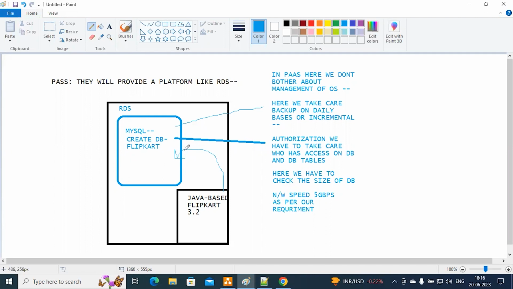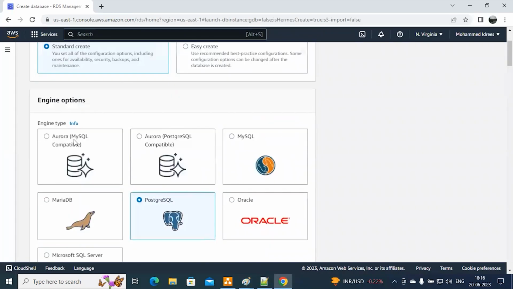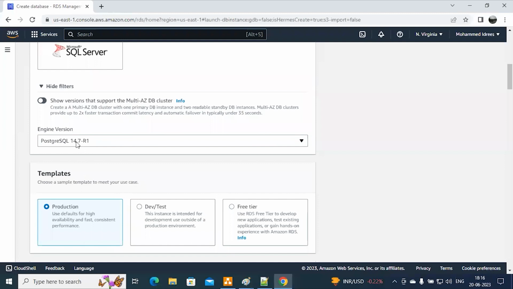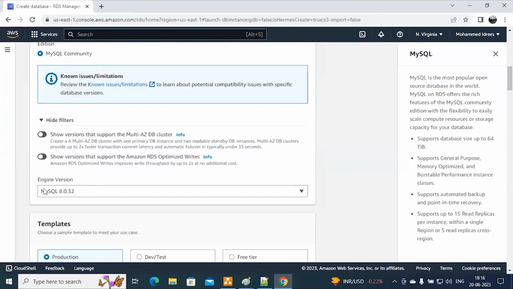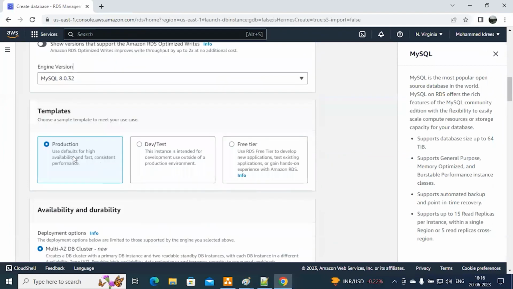Now with the connectivity and everything. Now the thing is that, for example, after some time, they are telling us they are going to use the 8.2 version. See, here we have Aurora database, Aurora MySQL compatible, Aurora MySQL, MariaDB, PostgreSQL, Oracle, Microsoft SQL Server. So here we are just going to check. For example, I'm going to select MySQL. So here we have engine version, means version ID, like we are going to have 8.0.32. Then for what purpose you are going to use it: production, dev, free tier.